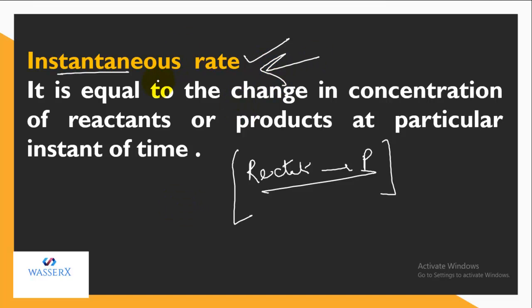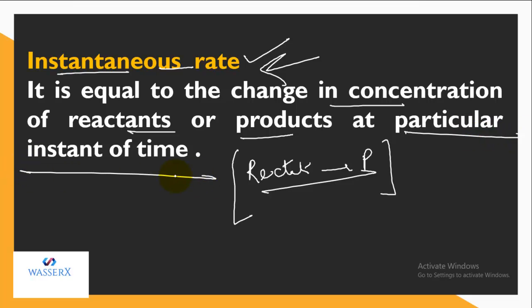So we can write the instantaneous rate as the change in concentration of reactant or product at a particular instant of time, the instant at which you need to check it. Let's say a moles of A are reacting with b moles of B and giving c moles of C and d moles of D, and I need to write the instantaneous rate, not the average rate. So I have a different expression for it.